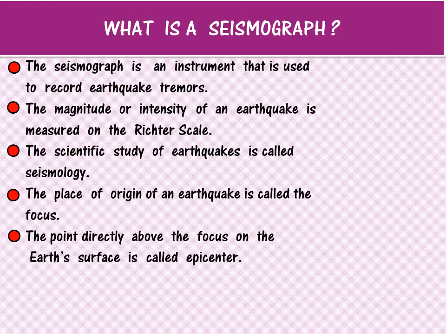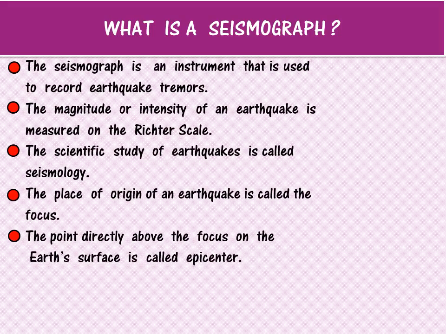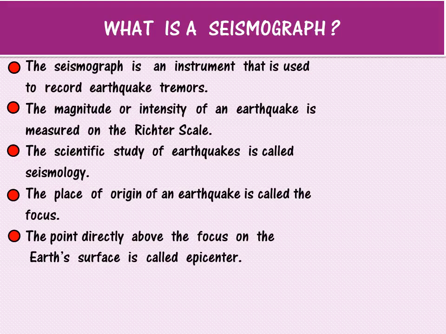The place of origin of an earthquake is called the focus. From where the earthquake will start, children, it is called the focus. So this is the starting point of the earthquake, an initial stage when the earthquake is about to take place. And the point directly above the focus on the earth's surface is called the epicenter, and this epicenter will have major damage, or it will get a massive earthquake there, because it will be the last stage. We'll study more about the seismograph in the next picture.